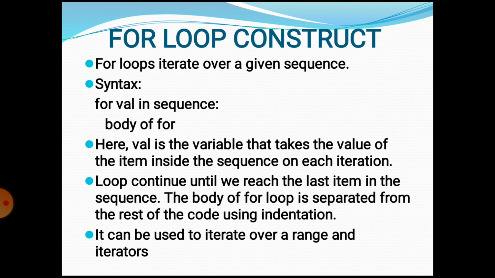For loop construct. The for loop iterates over a given sequence. Here is the syntax: for val in sequence, body of for. Here val is the variable that takes the value of the item inside the sequence on each iteration. The loop continues until we reach the last item in the sequence. The body of the for loop is separated from the rest of the code using indentation. It can be used to iterate over a range and an iterator.